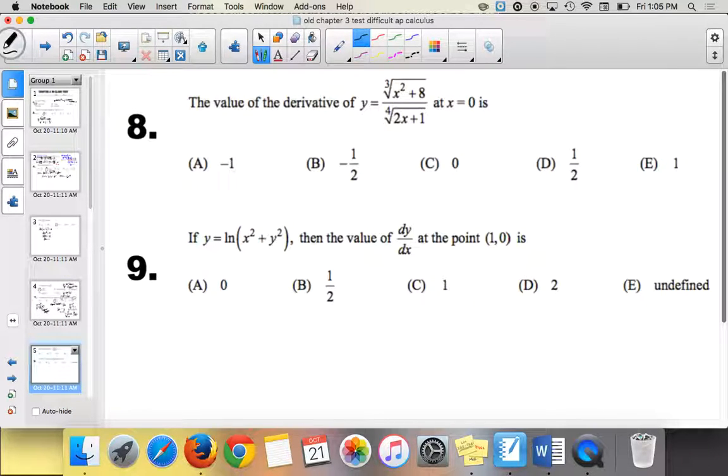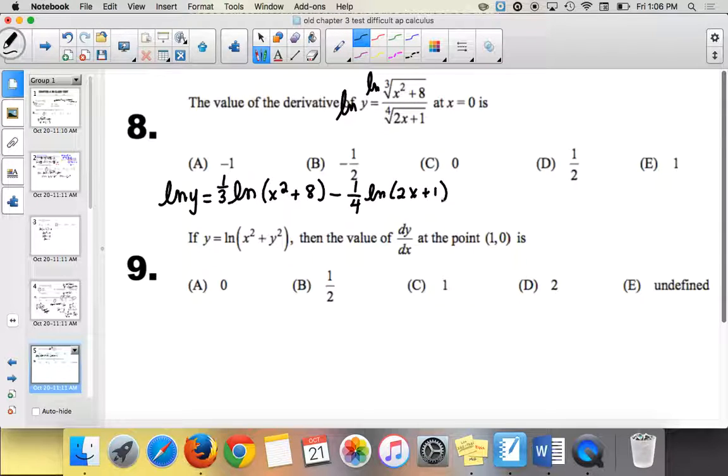All right, so this next one, the value of the derivative. Do you guys want to take the derivative with quotient rule, chain rule, chain rule? No. Don't. So what can we do instead? Natural log of both sides, logarithmic differentiation. So we're going to do natural log of y equals, and we break it apart. So we have natural log of x squared plus 8 under a cube root, so we're going to put a 1/3 power out front. Then we're going to have minus 1/4 natural log of 2x plus 1, like that.